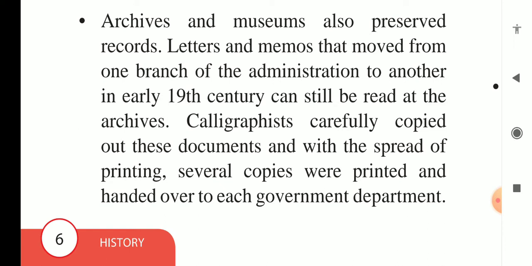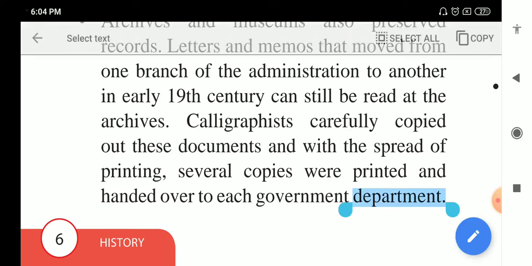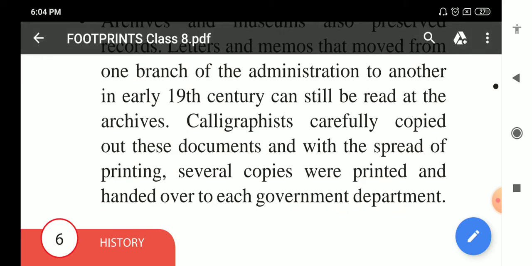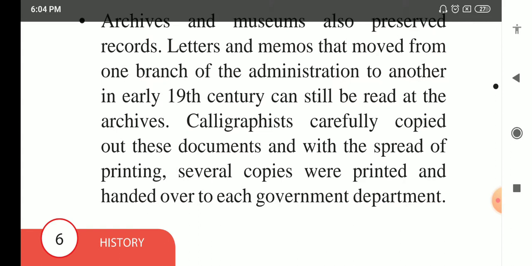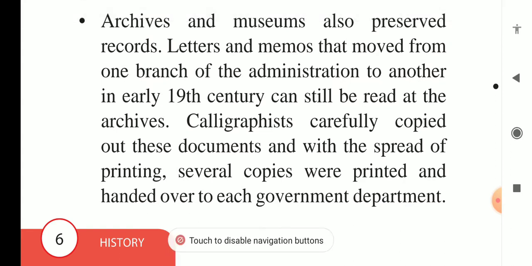Memos are pieces of paper used to transfer instructions. Calligraphy, which is beautiful handwriting, was used to carefully copy out these documents. They were also copied because at that time printing was not as developed as it is today.